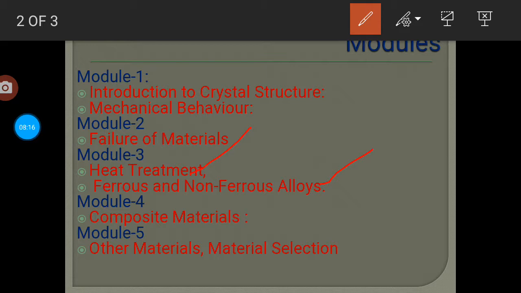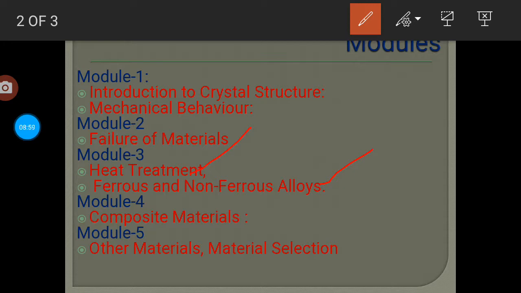For example, you take one aluminum material and one magnesium material. By clubbing or combining those two materials, you can vary the property of that material, or you can get the desired property of the material. In composite materials, various methods are there for combining those two materials. So which are those methods, and how can those materials be clubbed? All those things we are going to study in module number 4.